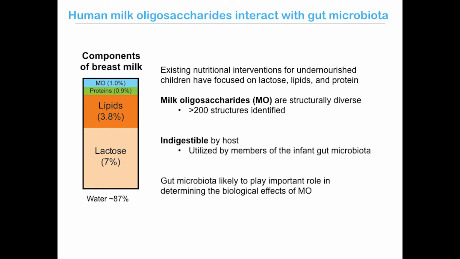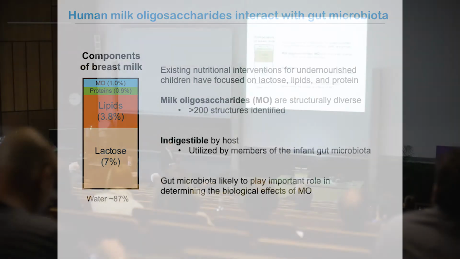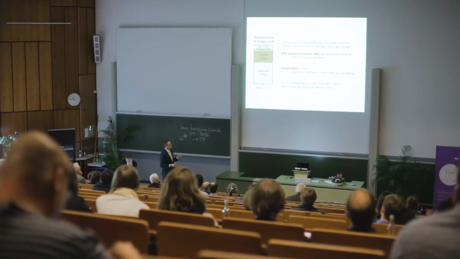Over 200 unique structures have been identified so far by mass spec methods. And importantly, milk oligosaccharides are commonly thought to be indigestible by the host animal. They can, however, be readily utilized by many members of the infant gut microbiota. So it stands to reason that effects of milk oligosaccharides on host biology may involve or be mediated by members of the infant gut microbiota.